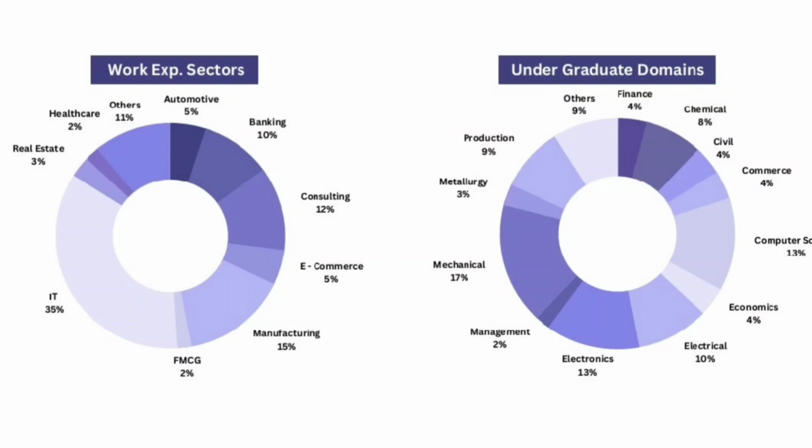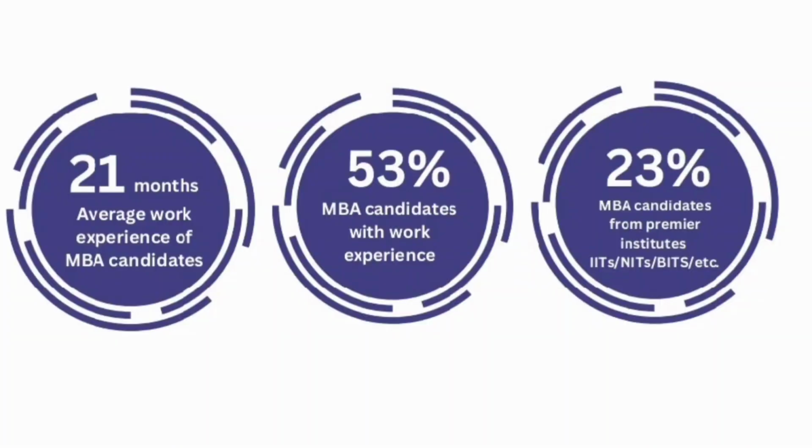And in terms of undergraduate domains, 4% candidates are from finance, 8% from chemical, 4% from civil, 4% from commerce, 13% from computer science, 4% from economics, 10% from electrical, 13% from electronics, 2% from management, 17% from mechanical, 3% from metallurgy, 9% from production, and 9% from other domains. On average, the work experience of the candidates is 21 months.